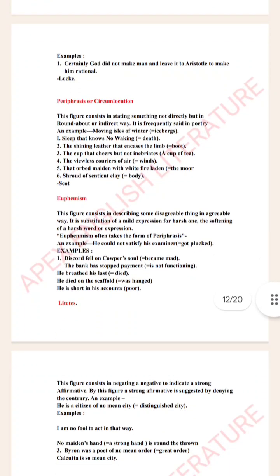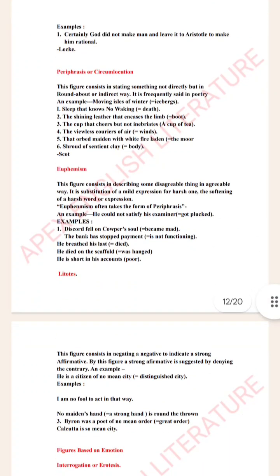Next we have euphemism. This figure consists in describing some disagreeable thing in a much softer and agreeable manner. For example, when we say that he has died, we can say he breathed his last, which is much softer than the sentence that he died. Or when we say that he was hanged, we can say he died on the scaffold, which is much softer than he was hanged.